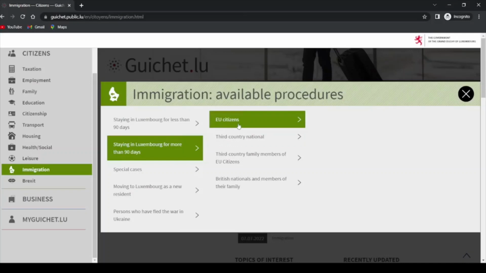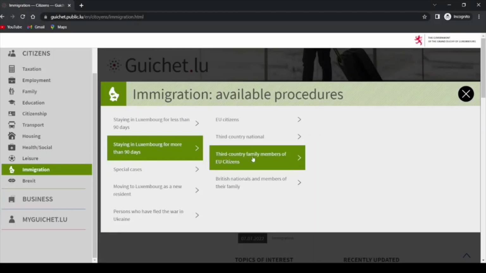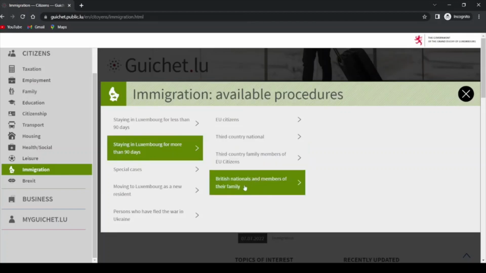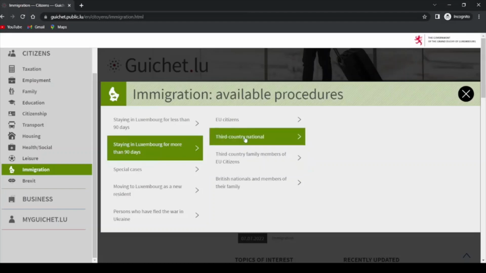You see this for EU citizens. So I'm focusing on those who are coming from third country national. For example, those from Africa, Asia, South America who are not EU citizens. Okay, you can see here third country family members of EU citizens, British nationals and members of the family. So we are gonna click on this one, third country national from Africa. If you are a student, you're planning to come to Luxembourg to study, and you want to find out the right information on how to apply for the authorization to stay, this is where you're gonna come.